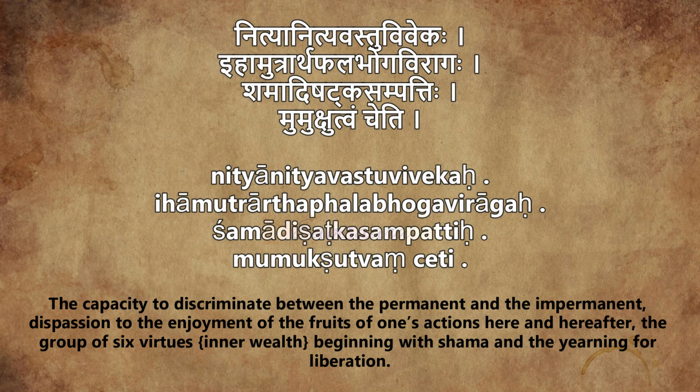What are they? Shamaha, control of the mind. Damaha, control of the senses. Then Uparamaha. Several meanings are there for Uparamaha, but we will take the meaning now as continued control of the senses and the mind. And Titiksha, patience. Shraddha, faith. Samadhanam, fixation on the goal. So this Shat Sampatti consists of Shamaha, control of the mind, Damaha, control of the senses, Uparamaha, continued control of the senses and the mind, Titiksha, patience, Shraddha, faith, Samadhanam, fixation on the goal.